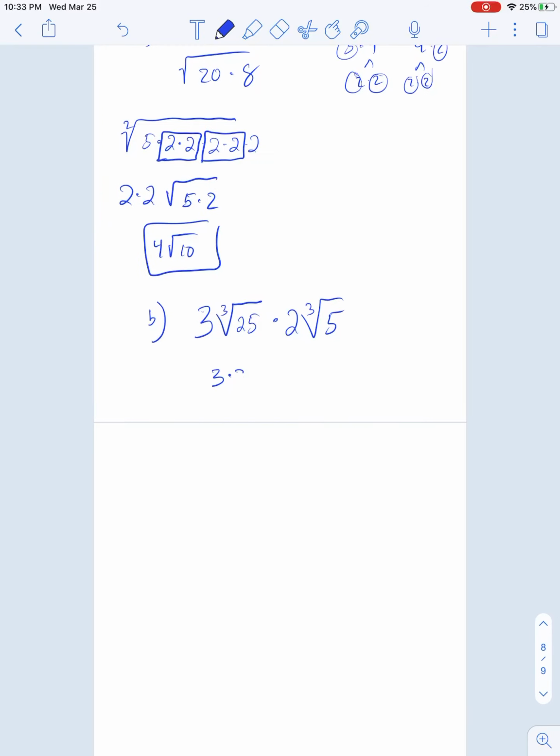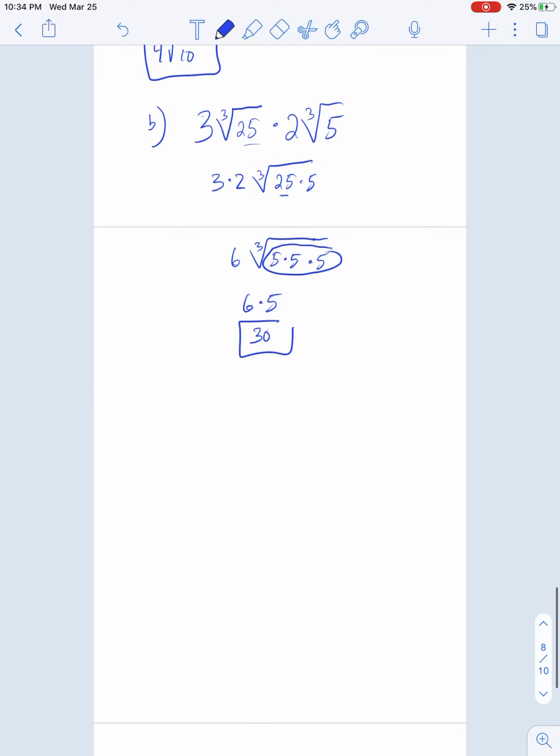Okay, so we can multiply the numbers on the outside, 3 and 2. We have the third root of 25 times 5, right? We multiply the insides. 3 times 2 gives us 6. The third root of, I break up 25 to 5 times 5, and then I bring down that 5. We're pulling in groups of 3s. That comes out. We're just left with 6 times 5. Nothing in our radical anymore, so we don't have to show it. We get 30 as this answer.